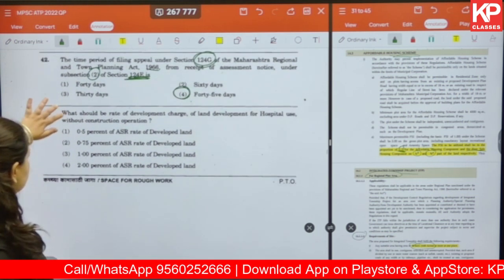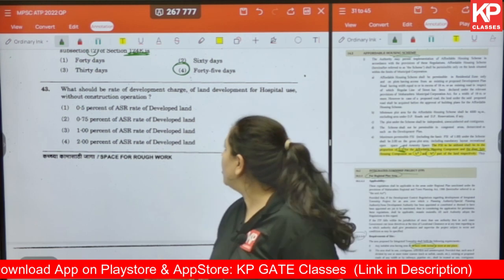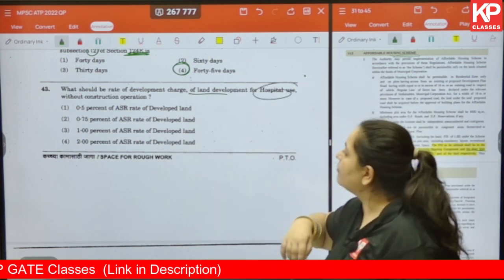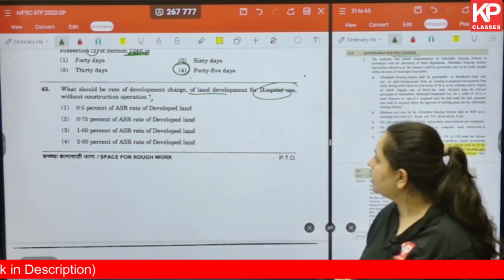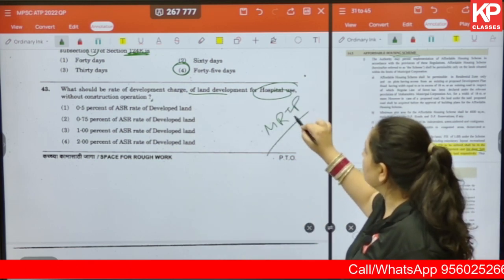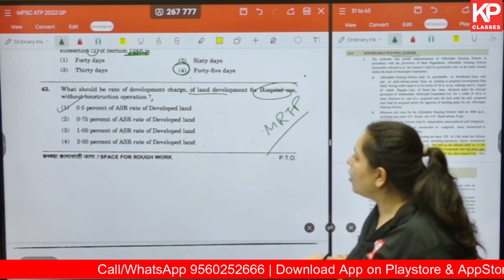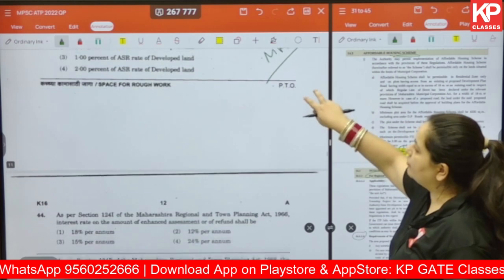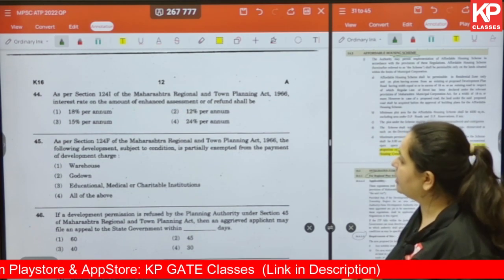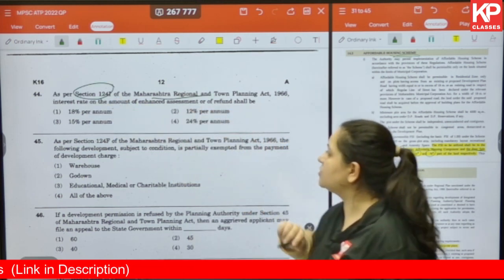Okay. The next one, what should be the rate of development charge of land developed for hospital use without construction operation? So this is again being taken from the MRTP Act and the answer is 0.5% of ASR rate of developed land. Okay, the next one, again a very direct question. The section has also been mentioned and the act has also been mentioned.